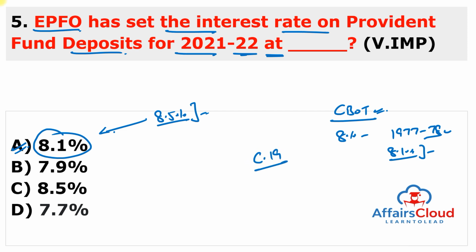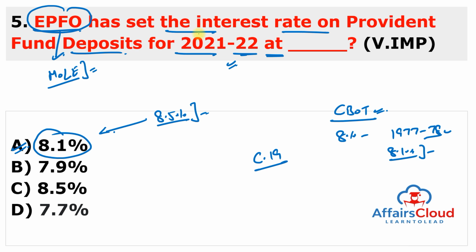So remember, now EPFO has set the interest rate on the Provident Fund deposits for 2021-22 or the financial year 22 at 8.1%. But you have to remember about this organization. It is India's largest social security organization, mainly encouraging people to save for retirement, among others. And EPFO comes under the purview of the Ministry of Labour and Employment. It doesn't come under the Ministry of Finance. It comes under the Ministry of Labour and Employment.